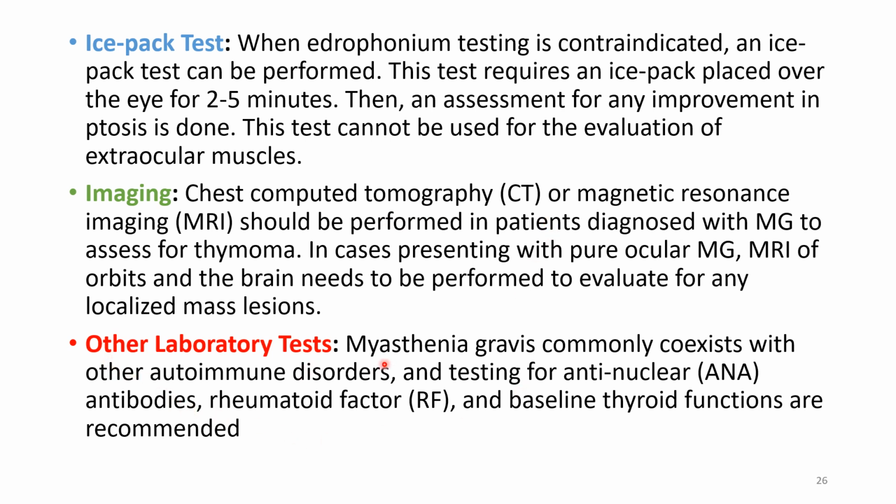Other laboratory tests include this: myasthenia gravis commonly coexists with other autoimmune disorders. So we can test ANA antibodies, that is anti-nuclear antibodies, and a rheumatoid factor, okay, and baseline thyroid function tests are also recommended. So all these are the tests for myasthenia gravis.